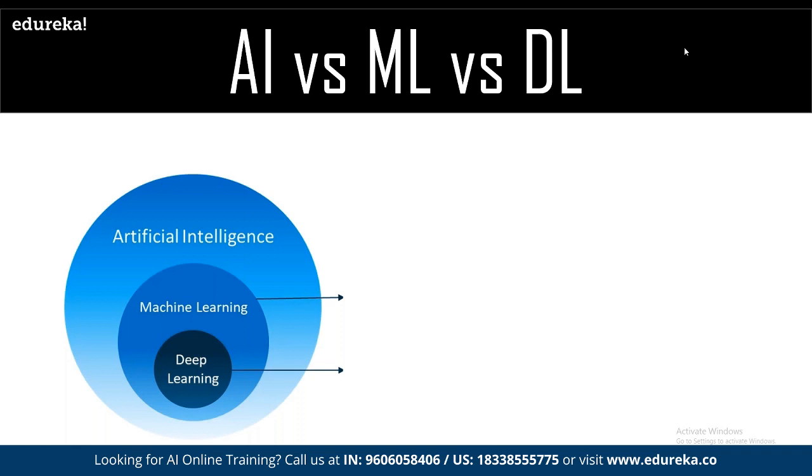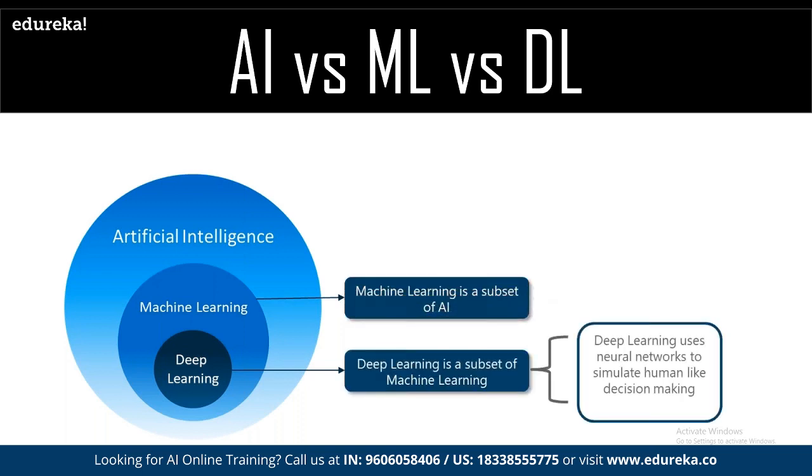As you can see, machine learning and deep learning are subsets of artificial intelligence. Machine learning is a subset of AI through which we train the system on how something has to be treated.